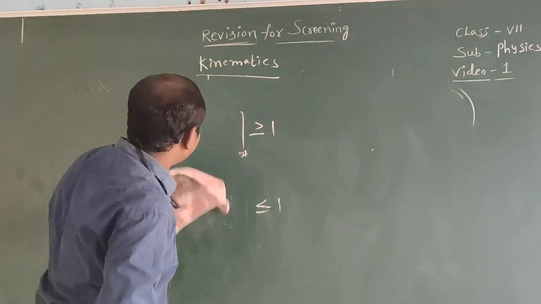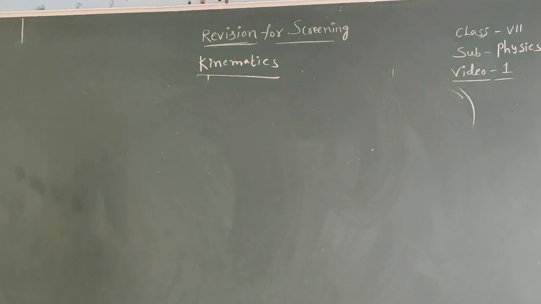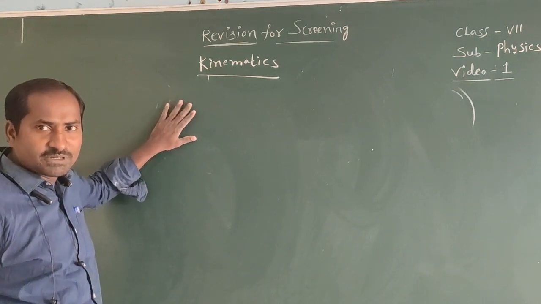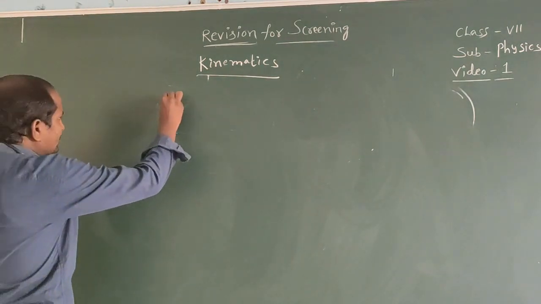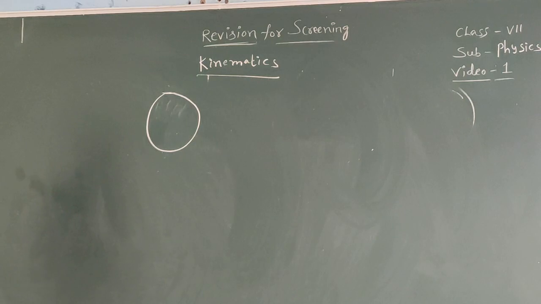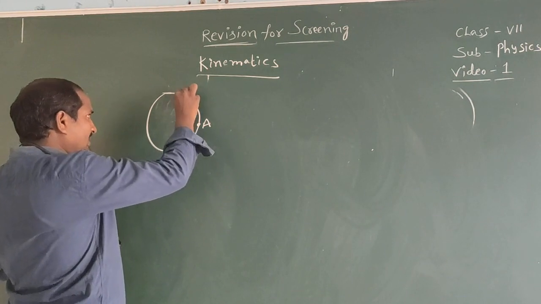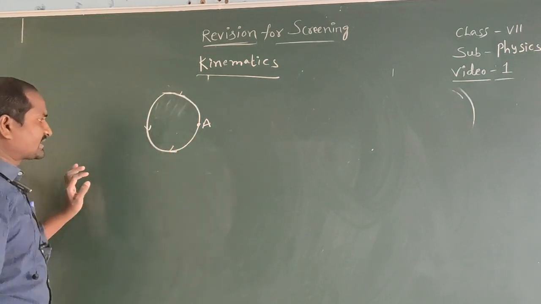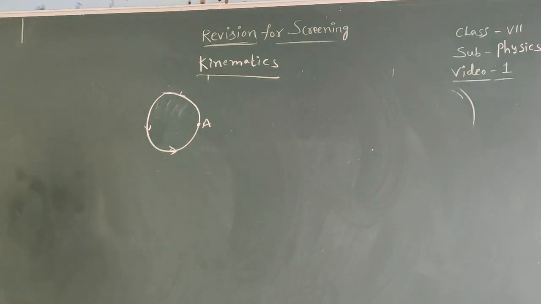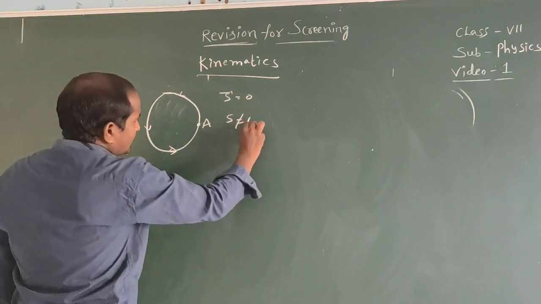If a body is moving in a straight line, distance and displacement both are equal. Now the body is moving in a circular path. Yet displacement is 0. The body is moving from A, the starting point, to A. It is a circular path. Then distance is not equal to 0, but displacement is equal to 0.